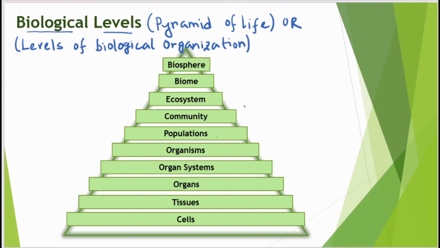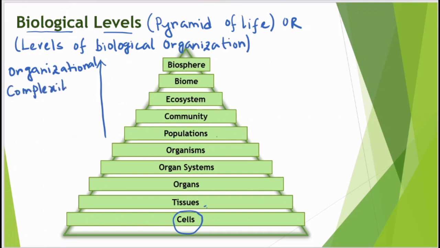This pyramid of life has some features. Biological entities of smaller size, like cells, get together to form larger organisms. And when you move up along the pyramid, the organizational complexity increases.